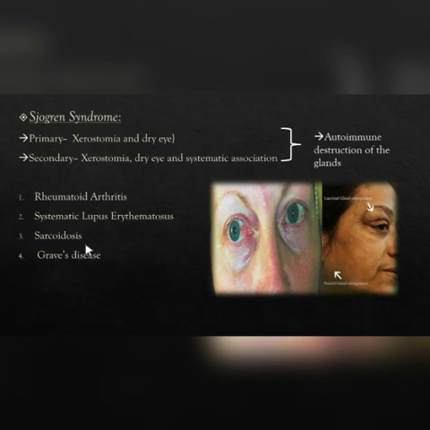Sarcoidosis is a multifactorial disease primarily affecting the lungs, but it can also affect the skin and eyes. Graves' disease is also an autoimmune disease, which may cause thyroid ophthalmopathy, characterized by retraction of the eyelids with orbital and periorbital swelling, which makes it difficult for the subject to blink.